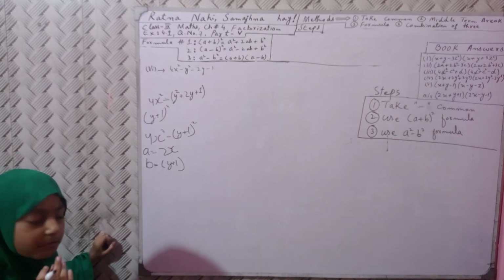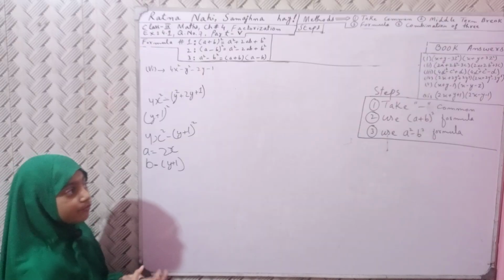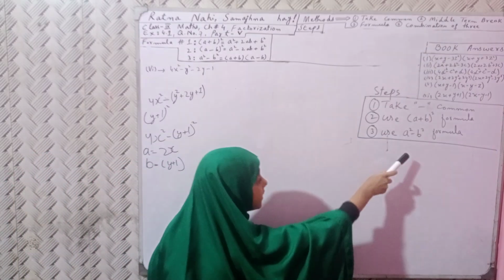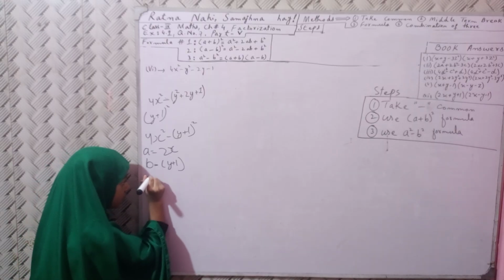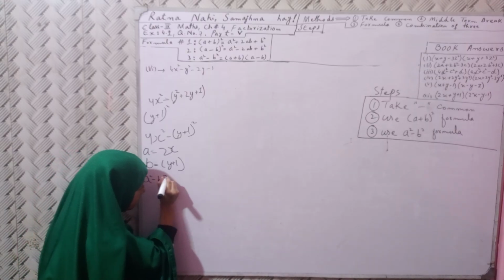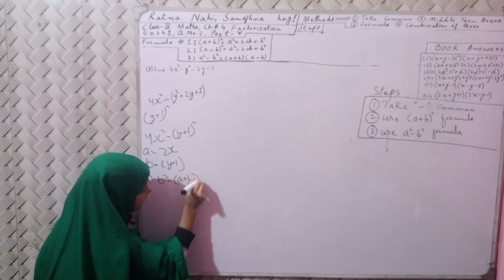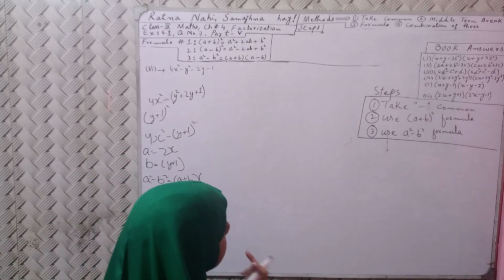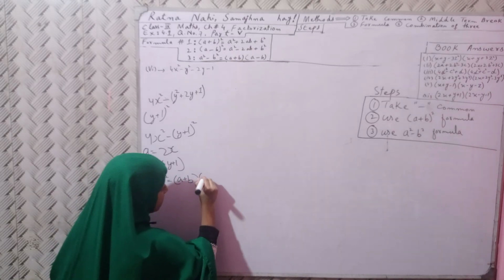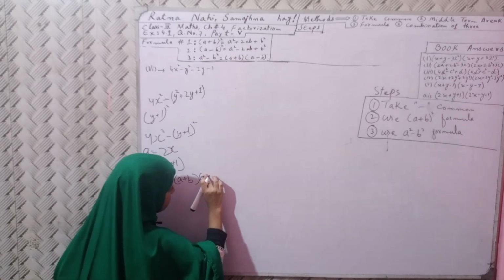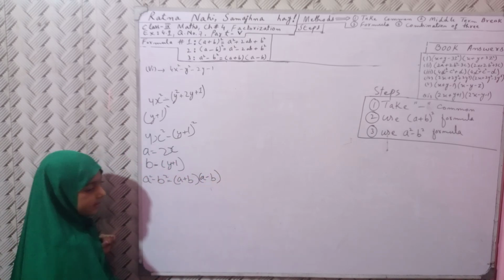Which formula will it become? We did not know, let's see the steps. Which formula will we need? Use the a square minus b square formula. a square minus b square is equal to a plus b, a minus b formula.